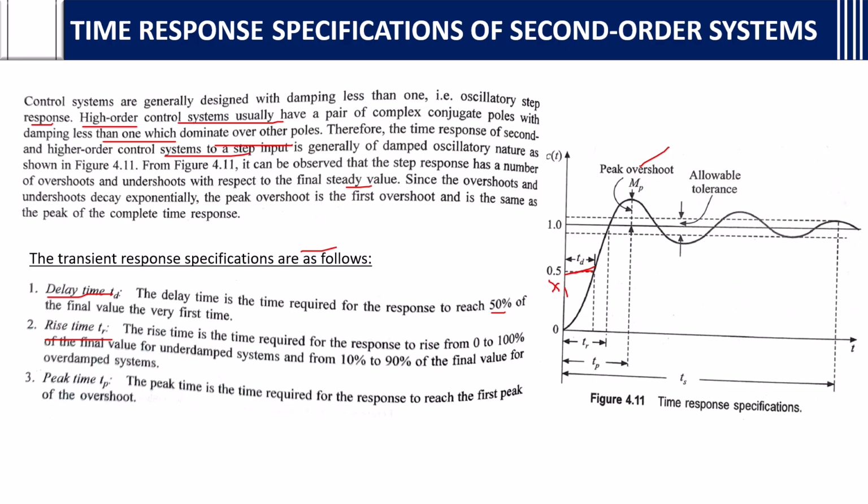Rise time, TR, is the time required for the response to rise from 0 to 100% of the final value for underdamped systems, and from 10 to 90% for overdamped systems. Here it is shown for 0 to 100%. For overdamped it is 10 to 90%.